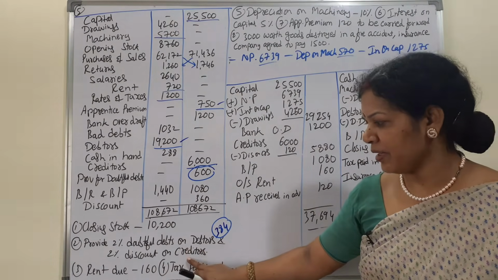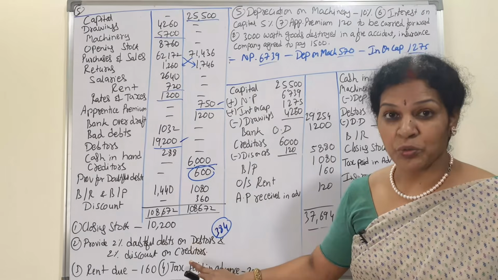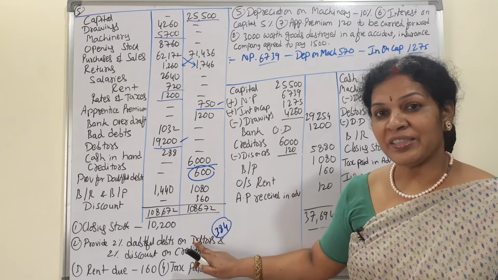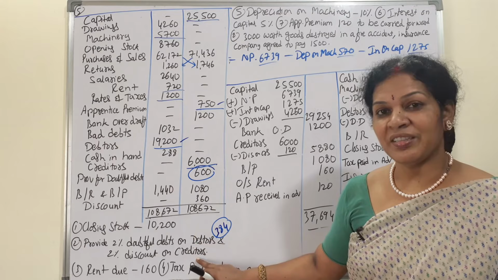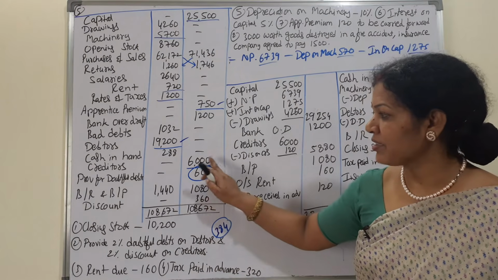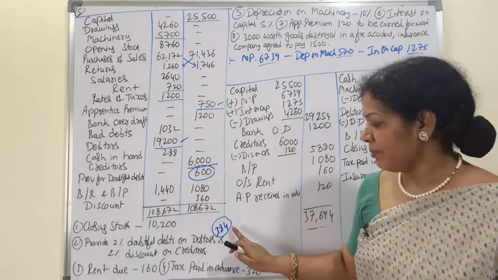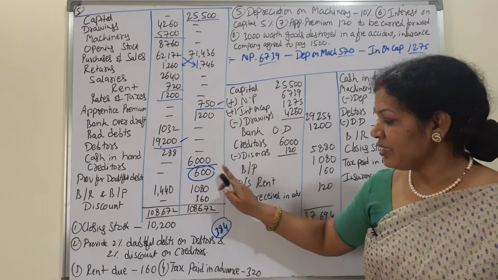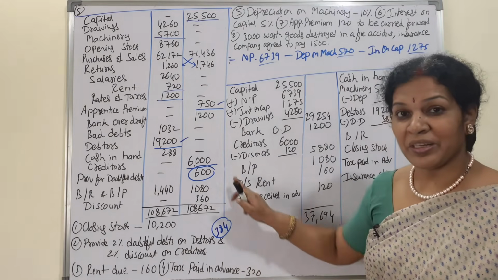Anyway, in this problem what is important is the provision for doubtful debts and discount on creditors, these two you need to be very careful. Provision for doubtful debts, debit side. This is credit side, debit side, but we have already given 600 rupees provision, but we are getting loss of 384. Which side is more? Credit side is more.